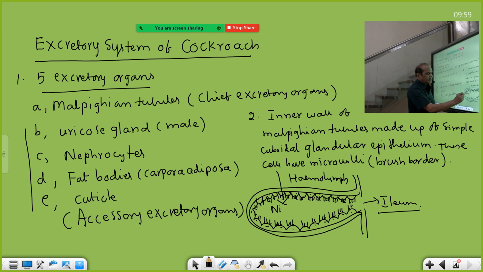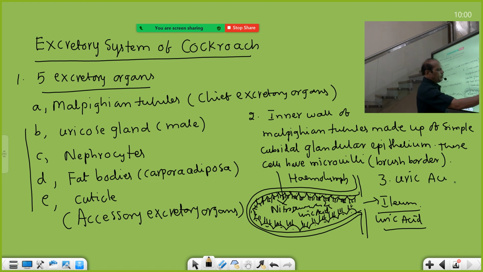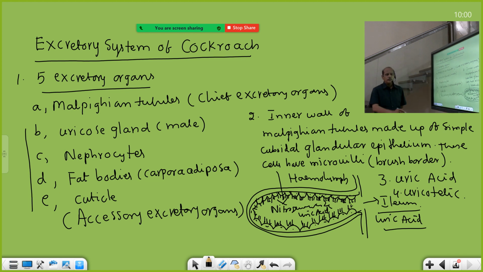These nitrogenous waste are converted into what? Uric acid. Converted into uric acid. Now uric acid is liberated into the ileum. Along with feces, this uric acid comes out, eliminated. So that's why the waste product of cockroach is uric acid. Hence, it is described as uricotelic animal. This phenomenon is called uricotelism. This is the best terrestrial adaptation for the cockroach.